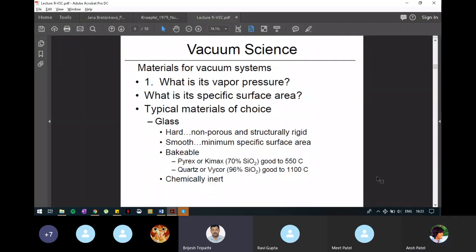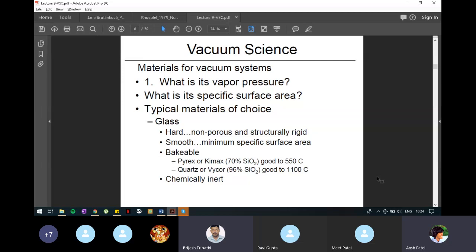I told you in the first slide that the materials required in a vacuum system should have low vapor pressure. What is the requirement of material to be used in a vacuum system? The answer is vapor pressure.